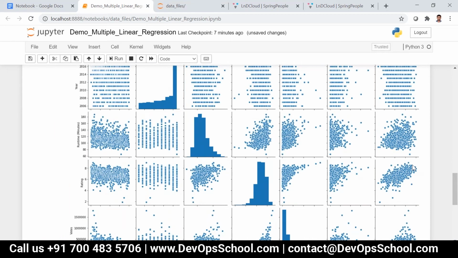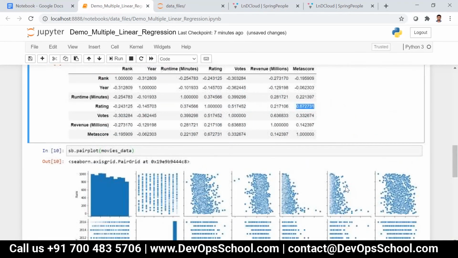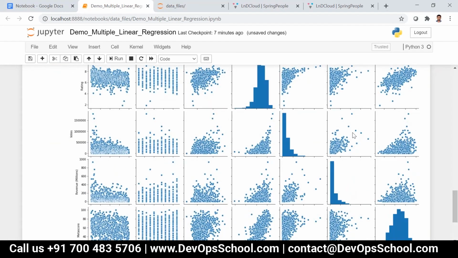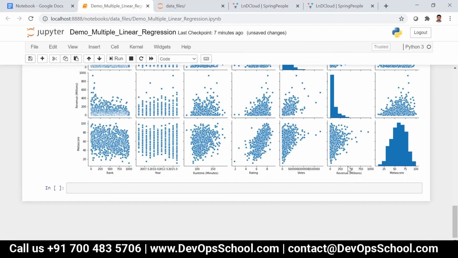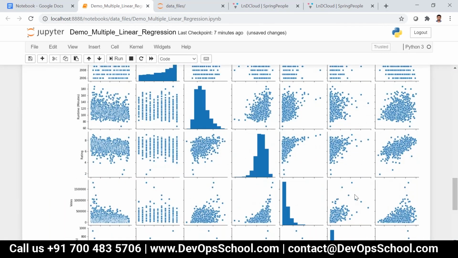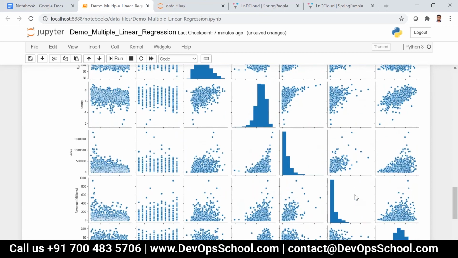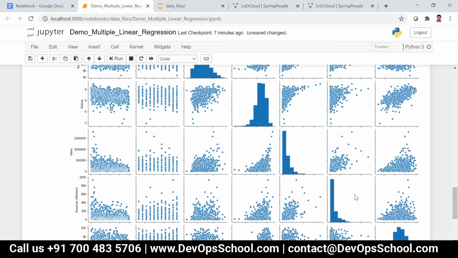Over here you can see some linear fashion as well, like votes versus revenue. See here, 0.63, because that is in a linear relationship now. So using this pair plot, you can easily identify the features that have to be considered.